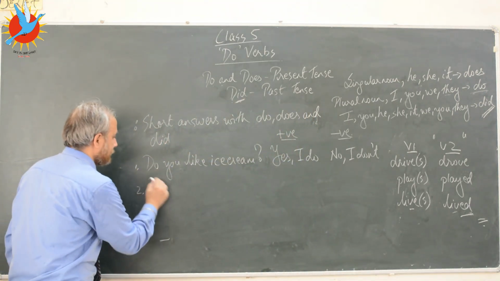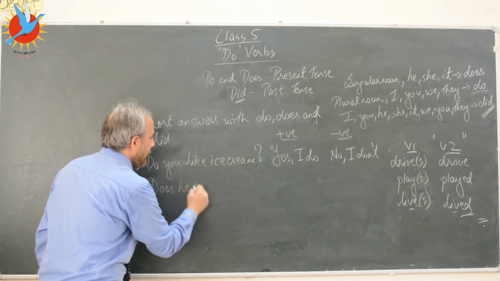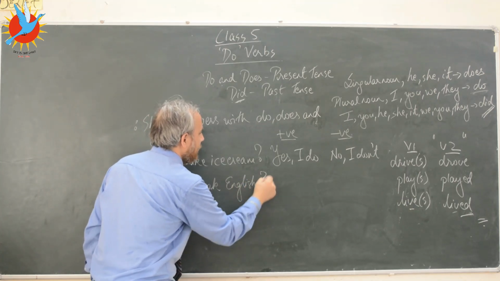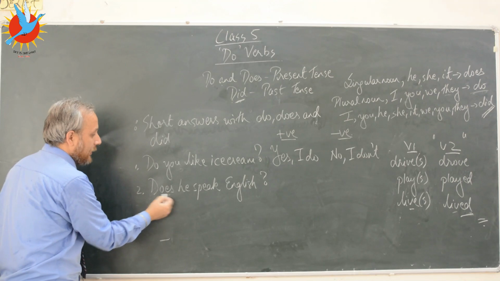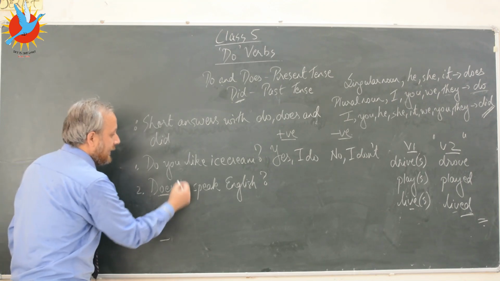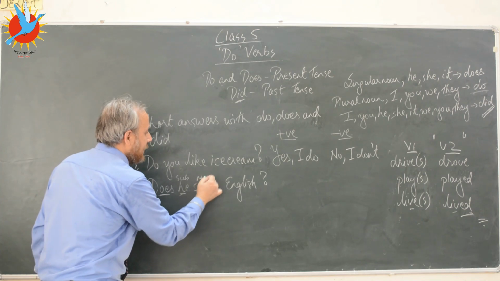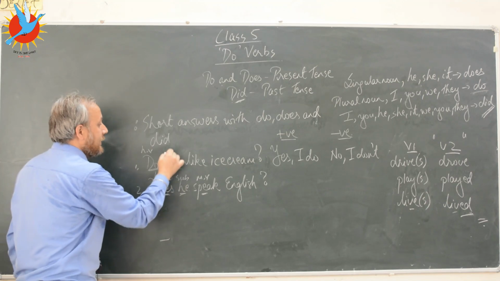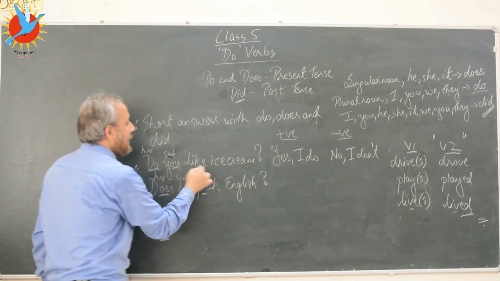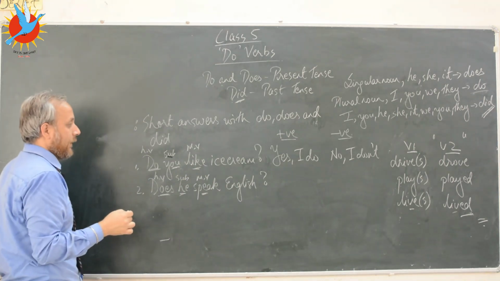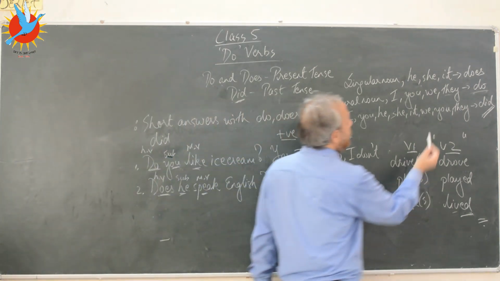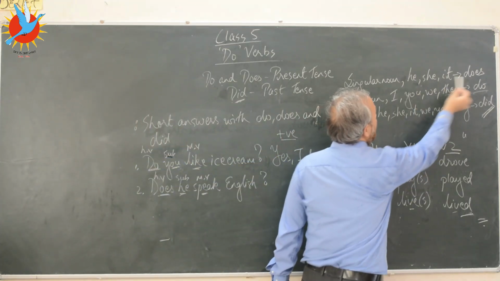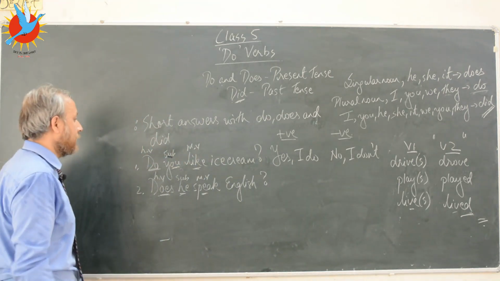Let's say, does he speak English? So now look at the structure as well. Does is the helping verb here. He is the subject and speak is the main verb here. Again, do is the helping verb here. You is the subject here, and like is the main verb here. With you, you will use what? With you, you will use do. With he, you will use what? With he, you will use does. So remember that. So does he speak English?